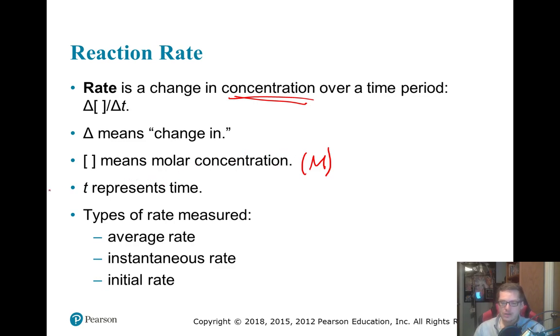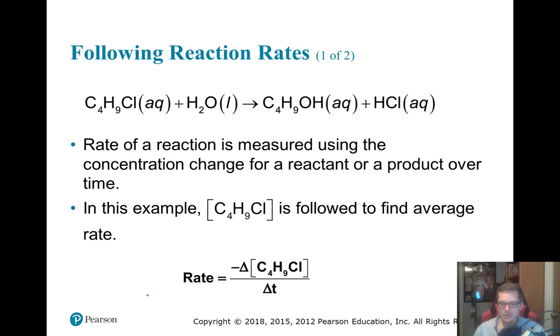All right, and then our time could be in seconds. That's the SI unit, but it could also be minutes or hours or days, depending on whatever the reaction is, however long it takes. All right, we're going to talk about these three different types: average rate, instantaneous rate, and initial rate.